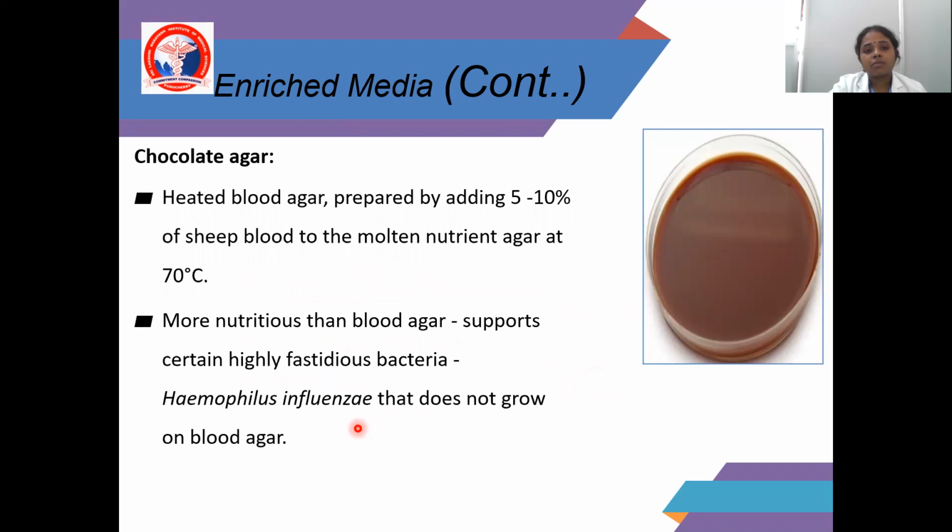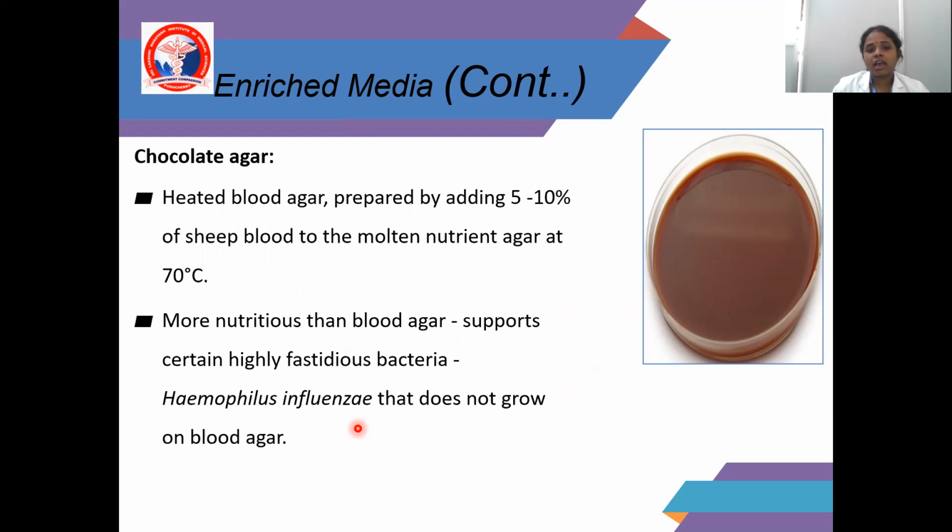Another example of enriched media is chocolate agar. How do we prepare chocolate agar? Heated blood agar is prepared by adding 5 to 10% of sheep blood to molten nutrient agar at 70 degrees Celsius. It has more nutrients than blood agar.